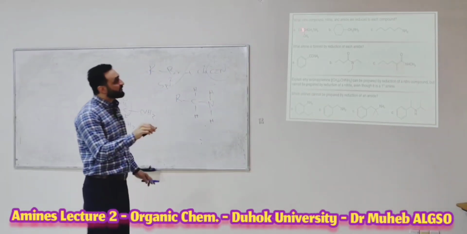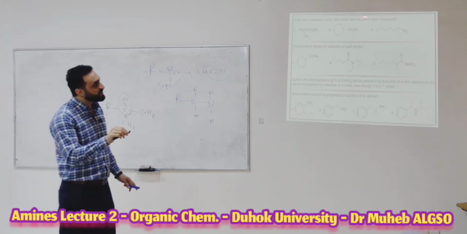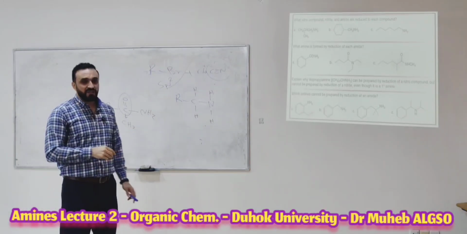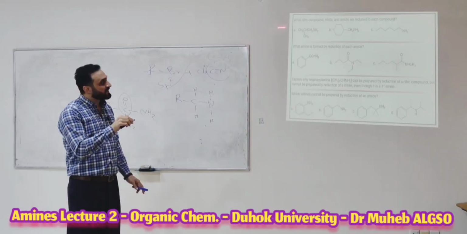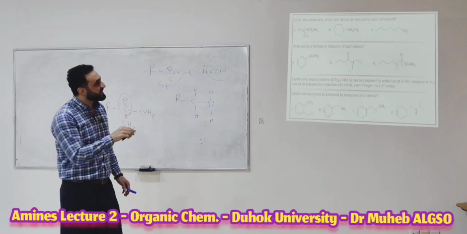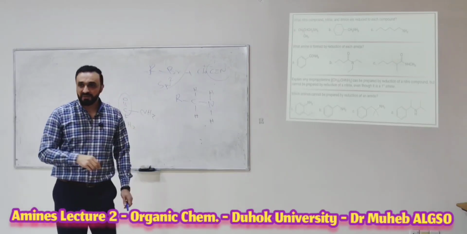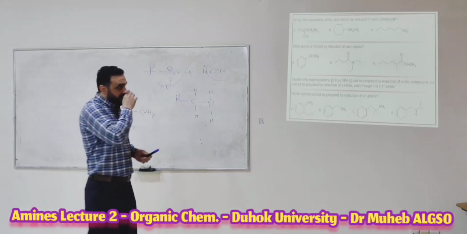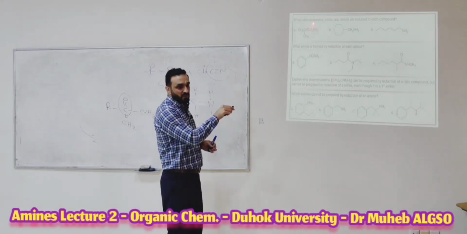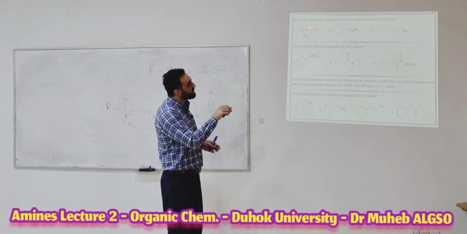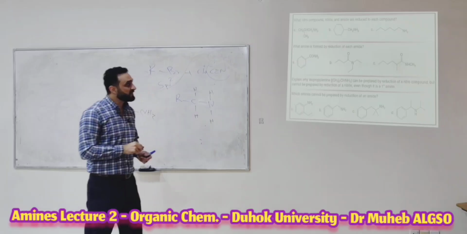Now, what nitro compound, nitrile and amide are reduced to each compound? Do you understand the question? He said, this is the amine. What is the nitro compound that can be converted to this amine? What is the nitrile compound that can be converted to this amine? What is the amide compound that can be converted to this amine? So, what is the nitro compound? Just put here NO2. What is the nitrile compound? Put C triple bond nitrogen. Okay? C triple bond nitrogen.